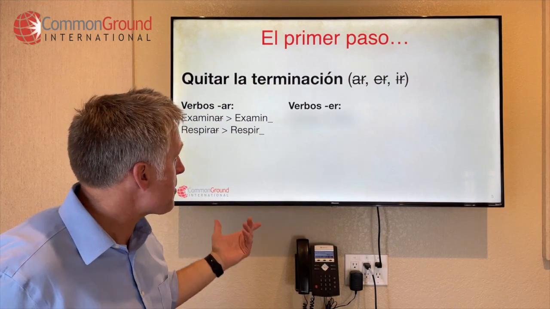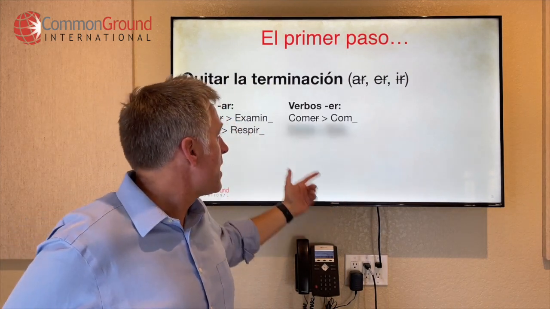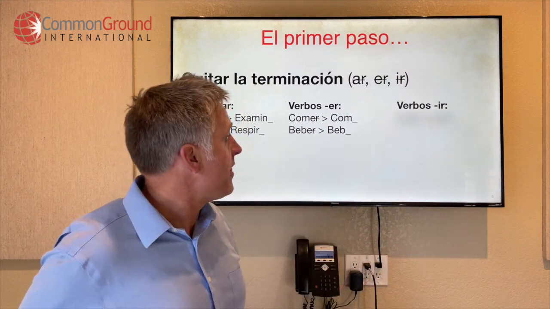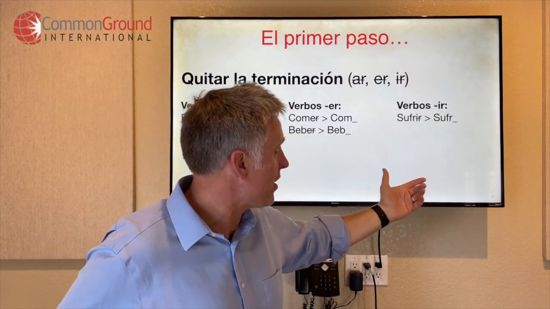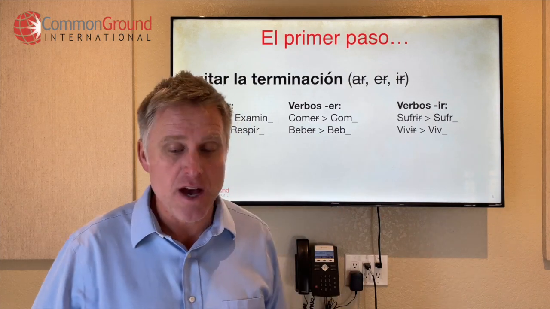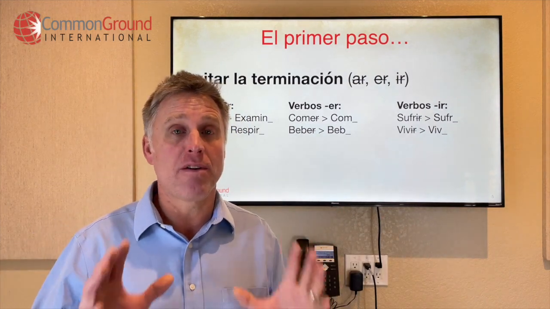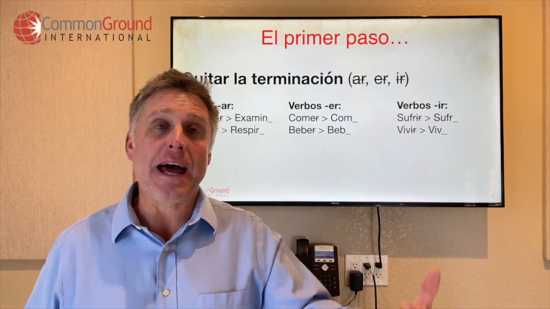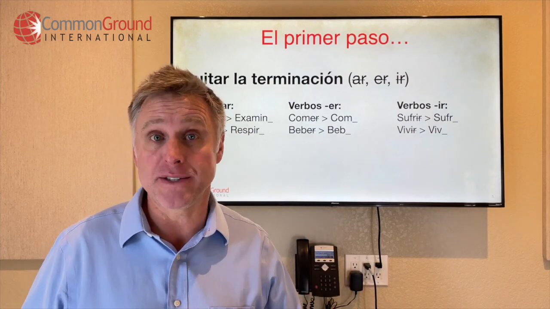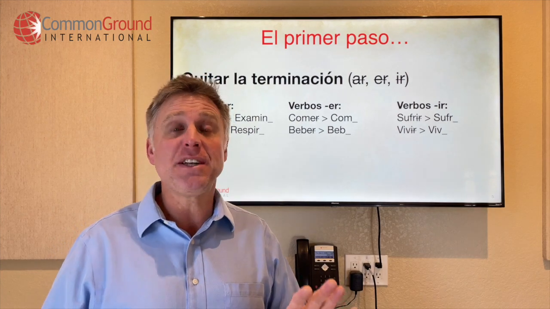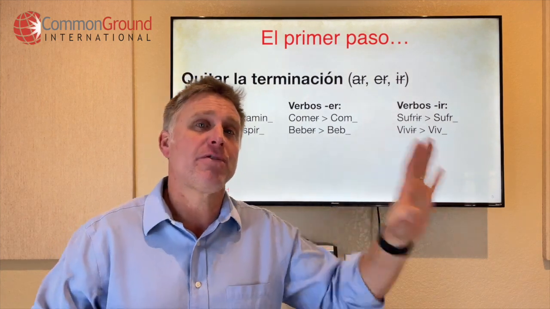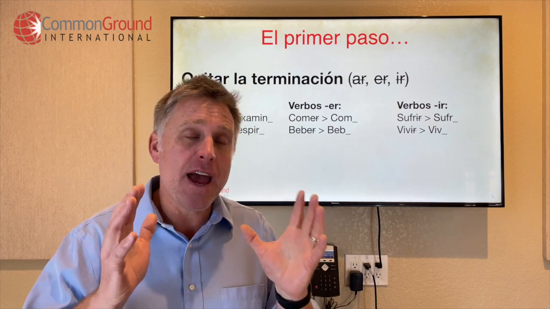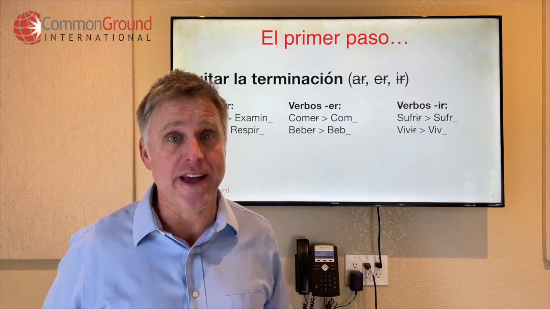Verbos ER, comer becomes com. And beber becomes beb. And then verbos IR: sufrir becomes sufr, and vivir becomes viv. Okay, that's the stem of our verb. And on this stem, we'll then begin adding the endings for the present tense. The endings, of course, are going to be different for past tenses, different for future, different for commands. Just every tense has its own set of endings, okay?